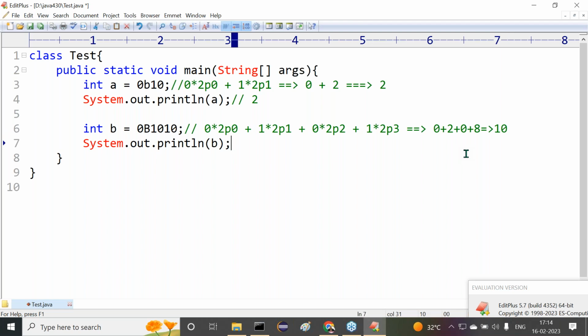The output value is 10 now. Understand that internally the calculation is going on, but finally we have to get output only. I'm providing the output values directly. So this is 2 and this is 10 now.